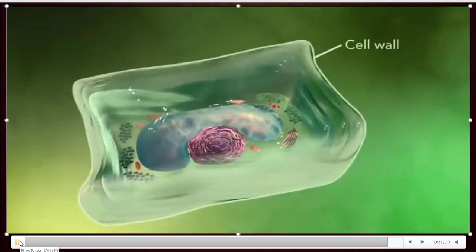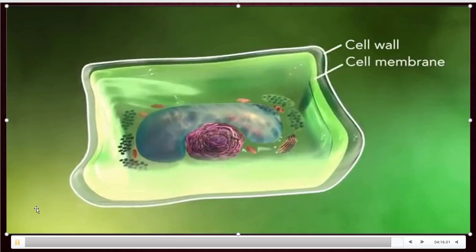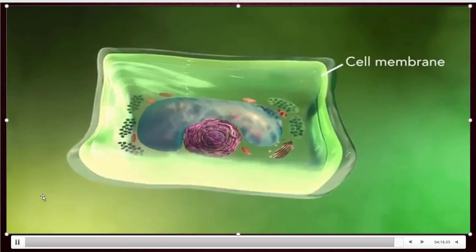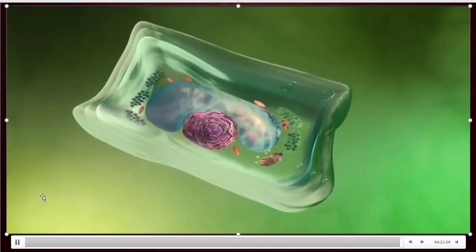Another interesting thing: you are observing a cell wall in plant cells but not in animal cells. There is a cell wall over the cell membrane in plant cells. Animal cells contain only a cell membrane. That is also the main difference. Chloroplast and cell wall are present in plant cells only.